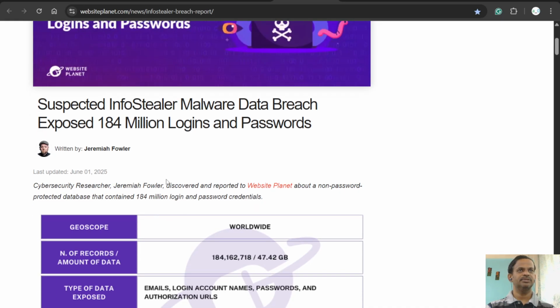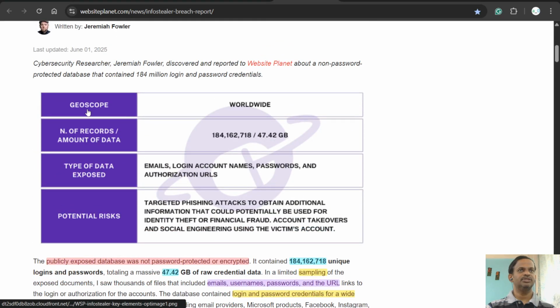So let's check what Fowler has written about this infostealer malware. The tool used is infostealer malware, where the data breach exposed logins and passwords. The geoscope is worldwide, so it is not related to only one specific region, and this is 47 GB of data, as we can see here.